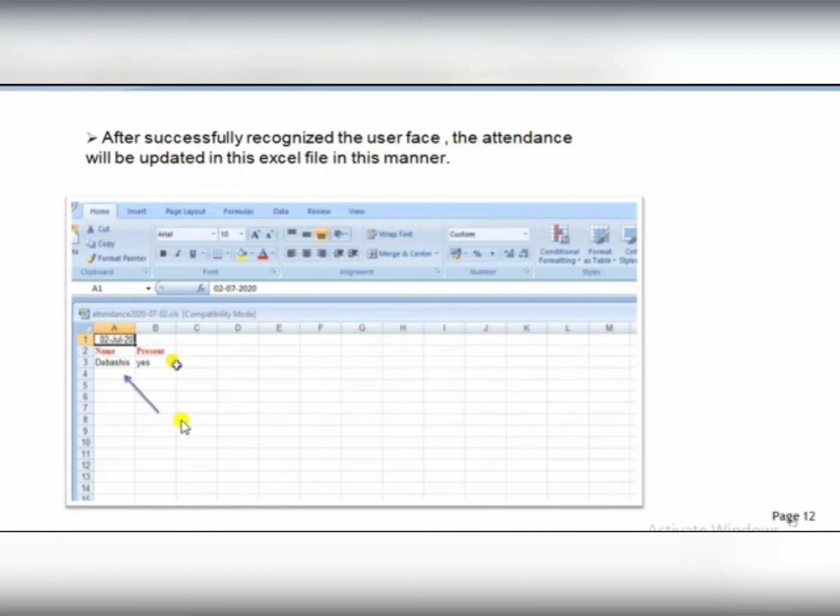Next, after successfully recognizing the user's face, the attendance will be updated in this Excel file in this manner. Here you can see that this highlights the particular date and name of the student or employee and also the status of present. Here you can see the name is updated, that is Devashish. Previously it recognized my name, Devashish, and updated that result or attendance into this attendance sheet, and the status is yes. That means I am present on that day, that is 2nd July.